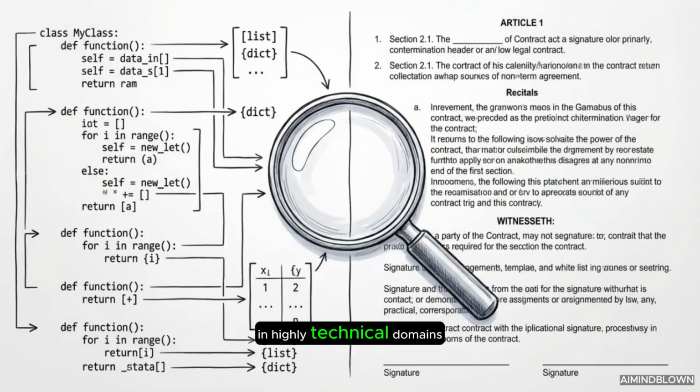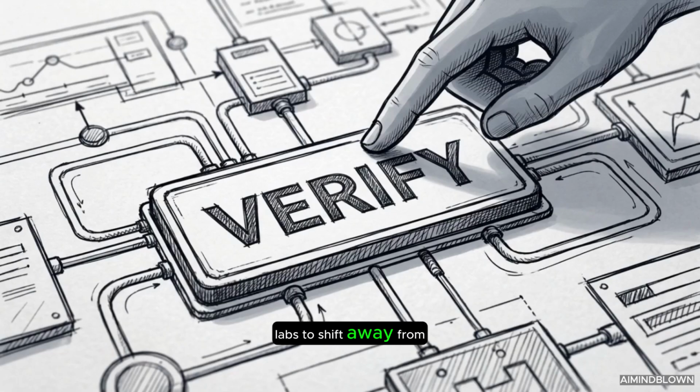In highly technical domains like coding or legal analysis, recognizing the correct answer requires deep expertise. This reality forces AI labs to shift away from high-volume crowd feedback and rely entirely on high-quality expert annotation.